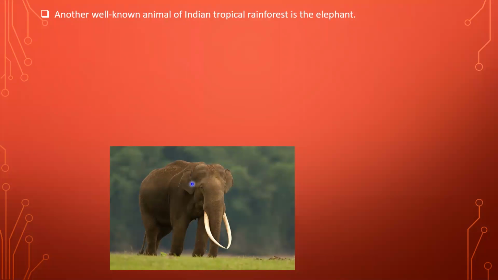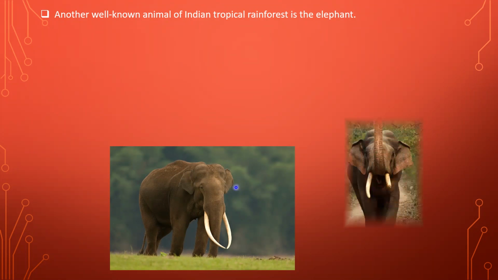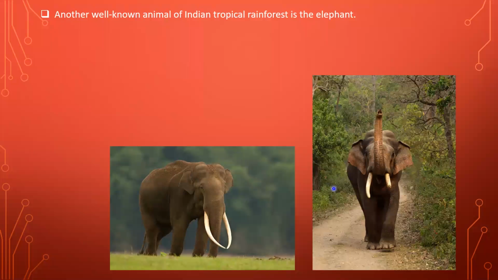Its ears are very small as compared to the African elephant. The African elephant has much larger ears than the Indian elephant. Now, if we consider another image of that elephant, this is the second image. Some parts are important, which are adapted. So we are going to discuss which parts are adapted in such elephants, those different parts.